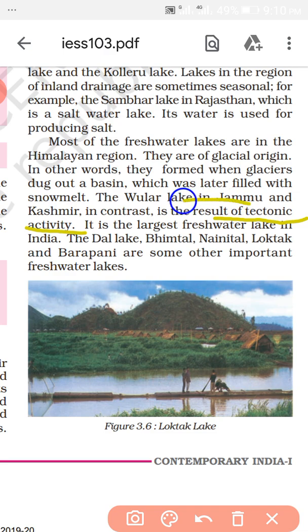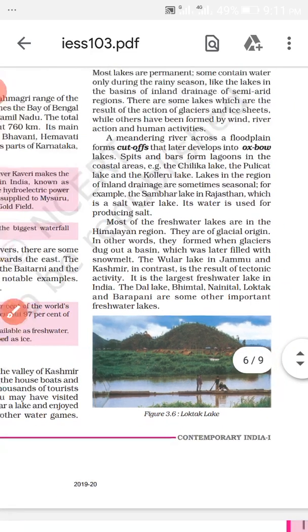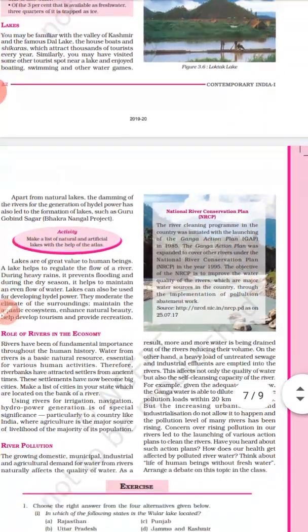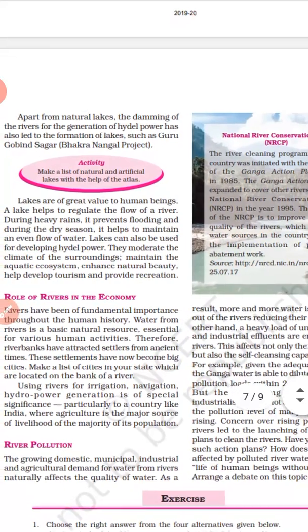The example is Wular Lake in Jammu and Kashmir. Other very important lakes are Loktak Lake, Bhimtal Lake, Dal Lake, and Barapani Lake, which are important freshwater lakes. So you have to know about the lakes. They are important for all of us.